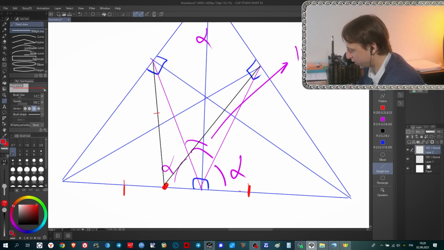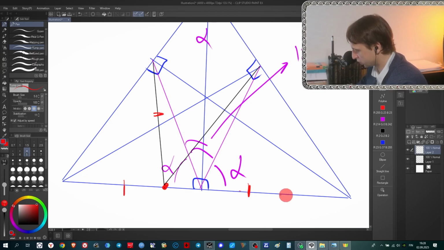Once again, why is it so? Why is the median always half of the hypotenuse? This is the right triangle. You consider the circumscribed circle. This angle is 90 degrees. It means that in the circumscribed circle of the right triangle, this one is the diameter, and the median just comes to the point in the middle of the diameter. It means that this is the center of the circle, and this is a radius, this is a radius, and this is a radius. So the proof is very simple.